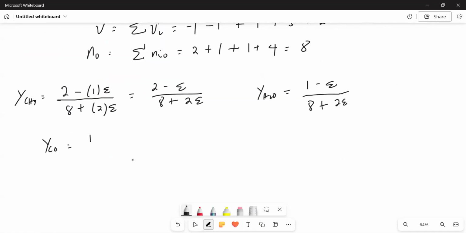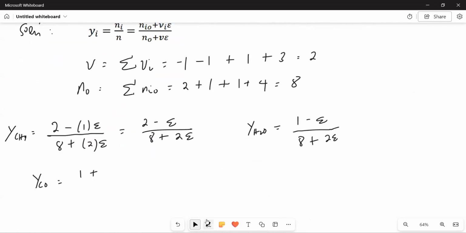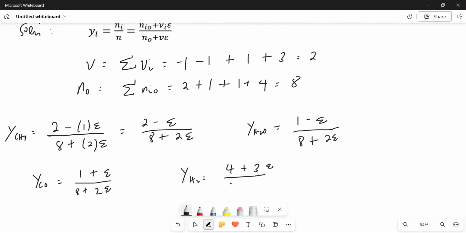Plus V sub I, it's still positive. So I will not write the coefficient. 1 times epsilon. So that's epsilon. Plus, divided by 2 epsilon. Okay? And then finally for H2 hydrogen, the initial is 4 plus the coefficient is 3, positive because it's a product, divided by 2 epsilon. Okay.